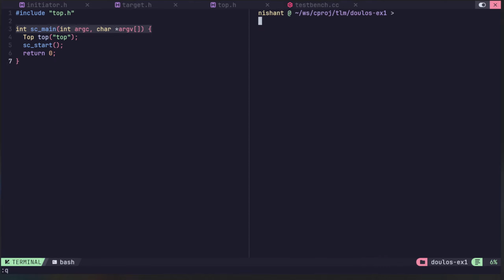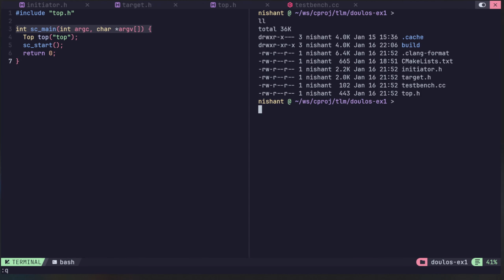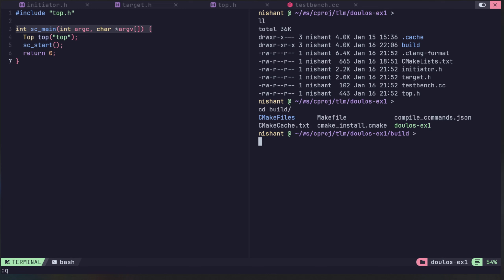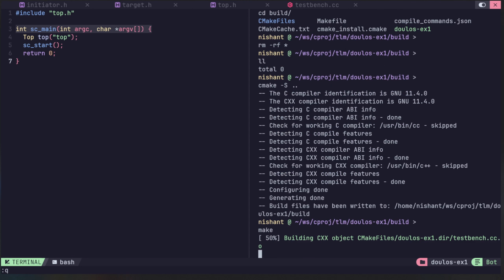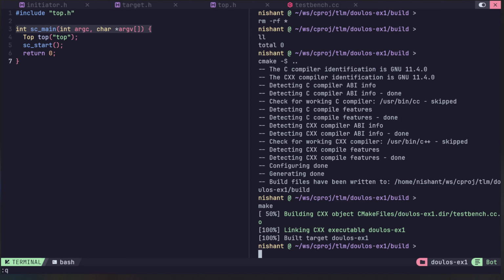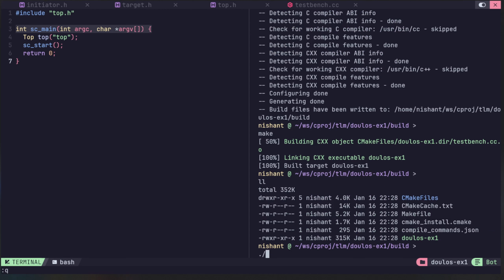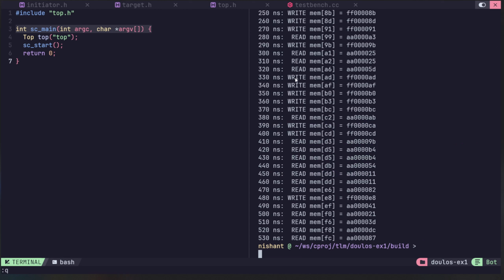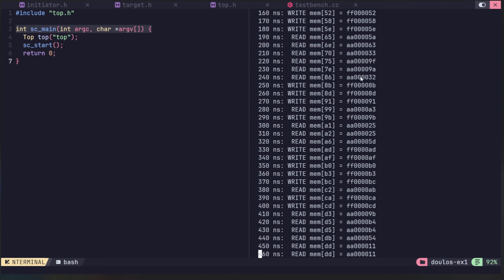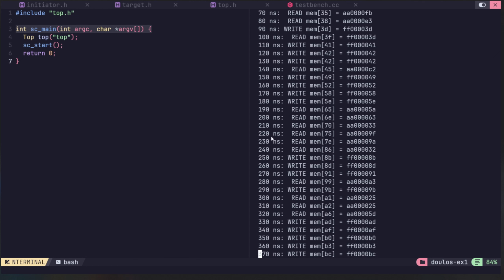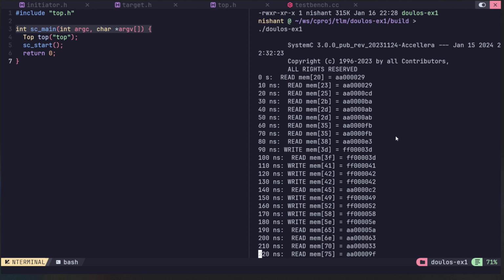Now I will build this project. After launching the project, we can see there are many reads and writes with the delay value and the memory contents.